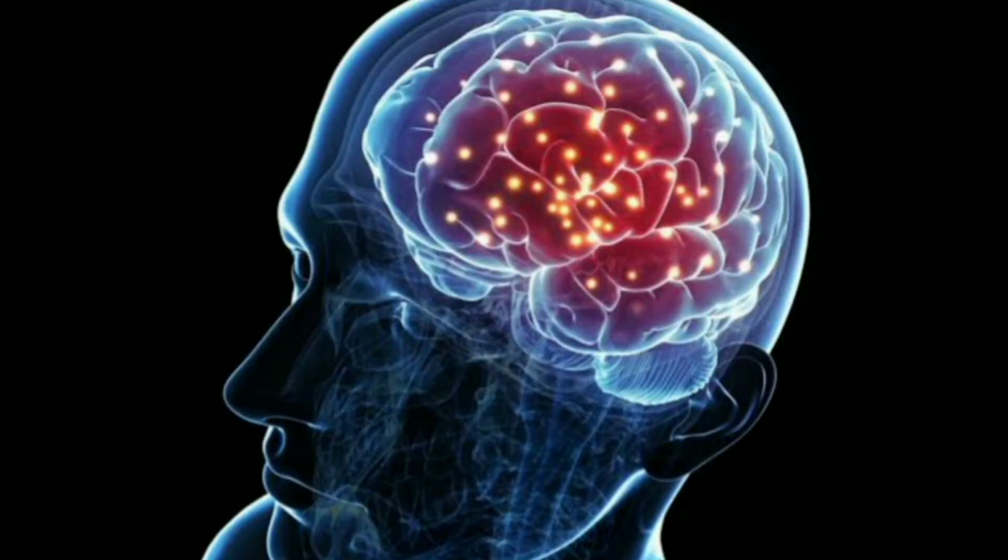Dopamine is a neurotransmitter released from your brain in response to external or internal stimuli.